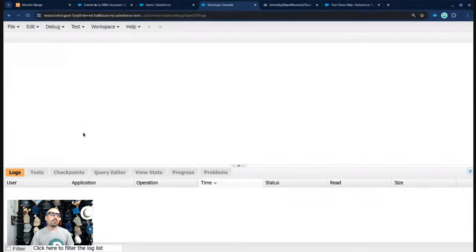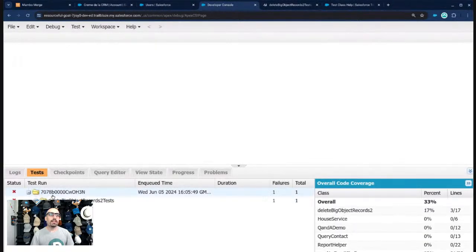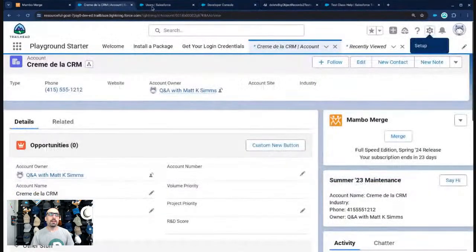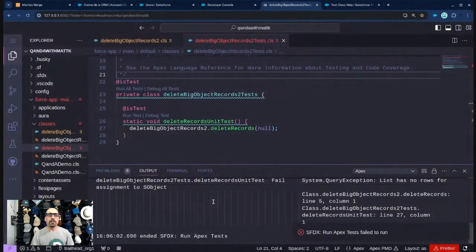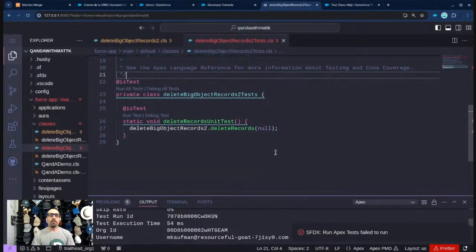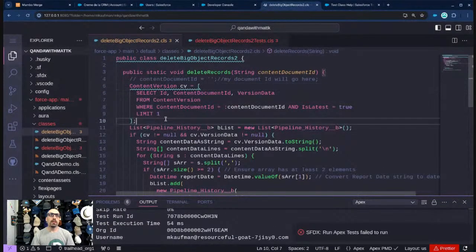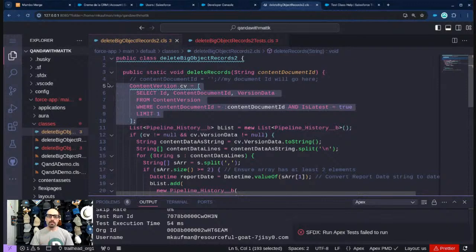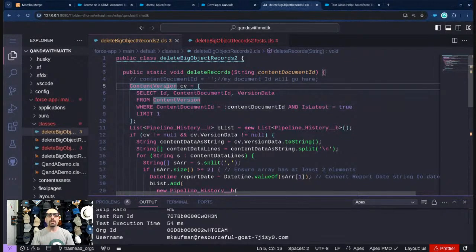And we can come here to tests and we can see that, oh, look at that. It already failed. So that's great in the sense that we got a result. Here we can see that it failed, and we can see more information about that failure right here in VS Code. System query exception: list has no rows for assignment to SObject. That makes sense because I passed in null. So that totally makes sense. If we look here, this query is not following best practices. Best practices is to always query to a list, see if that list contains anything, and then use the thing that it contains. So this is breaking that rule.